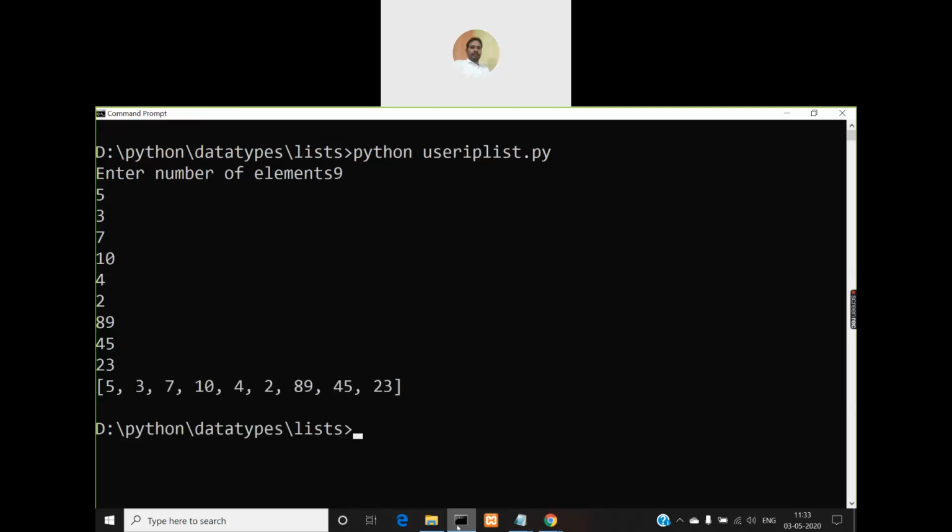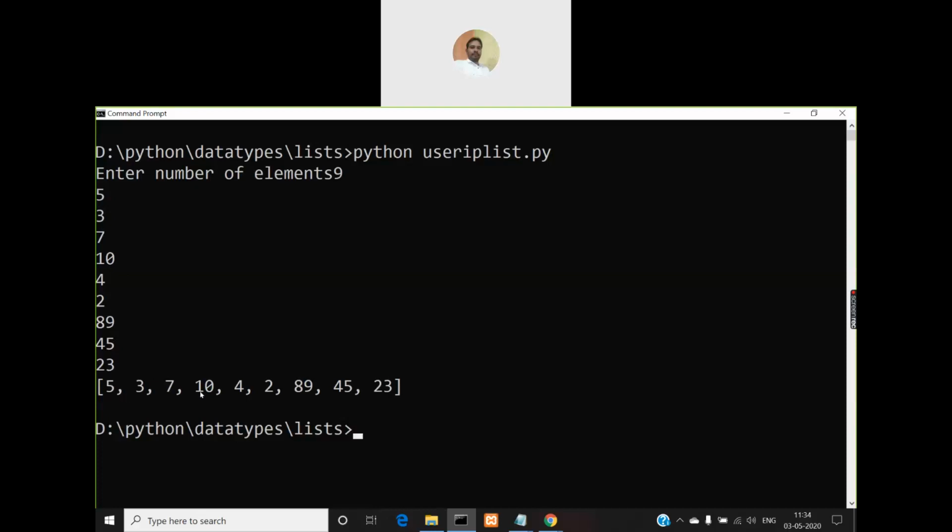So totally how many elements have I given? 9, 5, 3, 7, 10. 10 elements, right? Sorry, the first one is the number of elements, so 9 I have given is the size of the list, so it will take a maximum of 9 numbers. So the first element is 5, second element is 3, third is 7, fourth is 10, fifth is 4, sixth is 2, seventh is 89, eighth is 45, and ninth is 23.